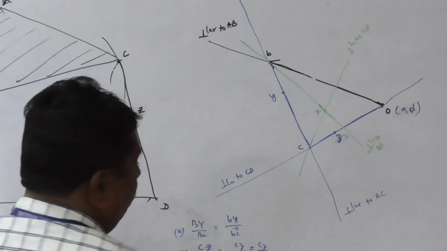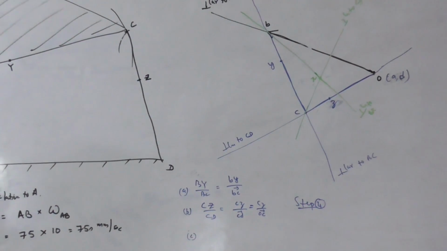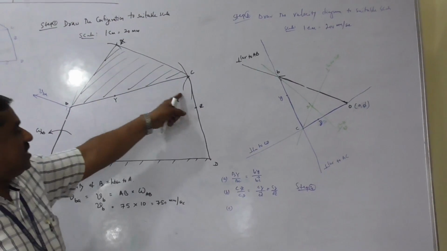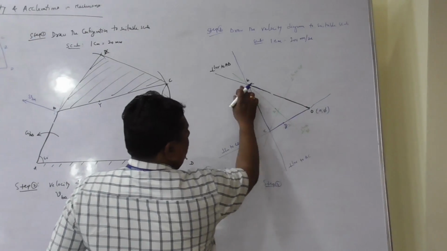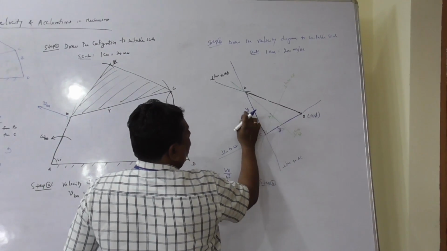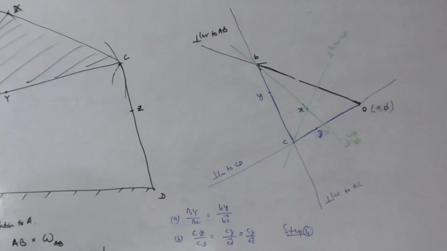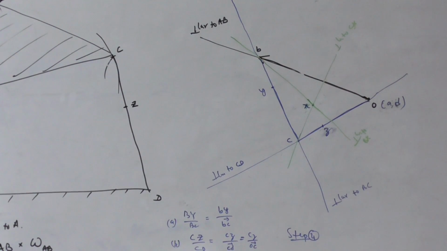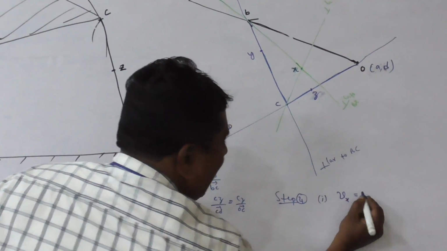Finally, step 4. Now check whether all the points are there in the velocity diagram or not. A, B, C, D, X, Y, Z. Here also A, B, C, D, X, Y, Z. Now, as per the problem, we need to determine the velocity of X, Y, Z and angular velocities of BC and CD. Now, first one, velocity of point X.